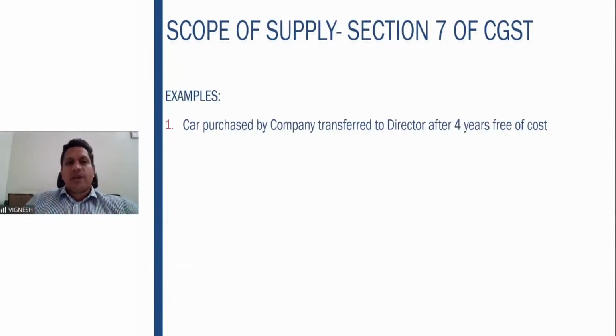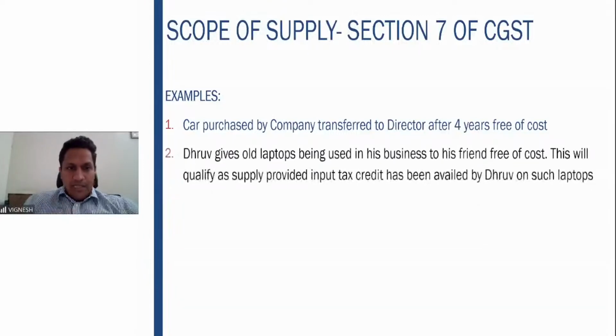Examples: a car purchased by a company, transferred to a director after 4 years free of cost. As I told you, on a car you cannot claim the input tax credit, so you didn't claim it. You transferred it to the director free of cost. Not a supply. Second one, Dhruv gives old laptops being used in the business to his friend free of cost.